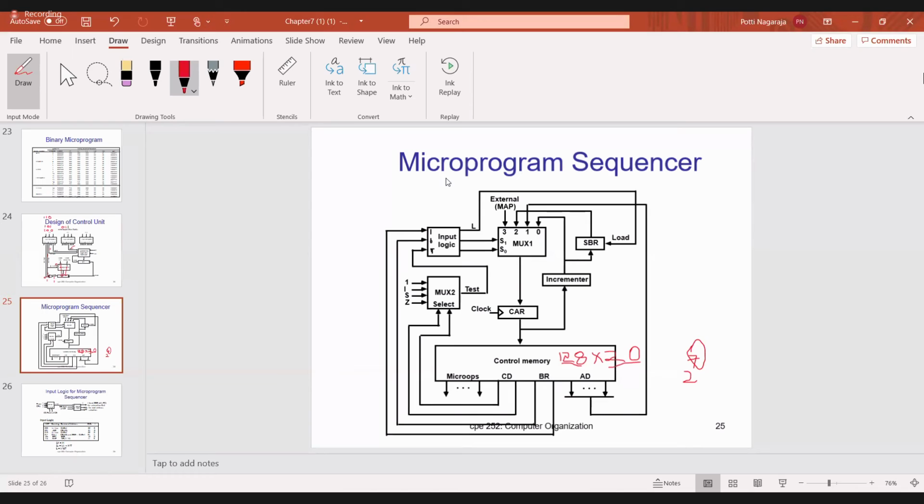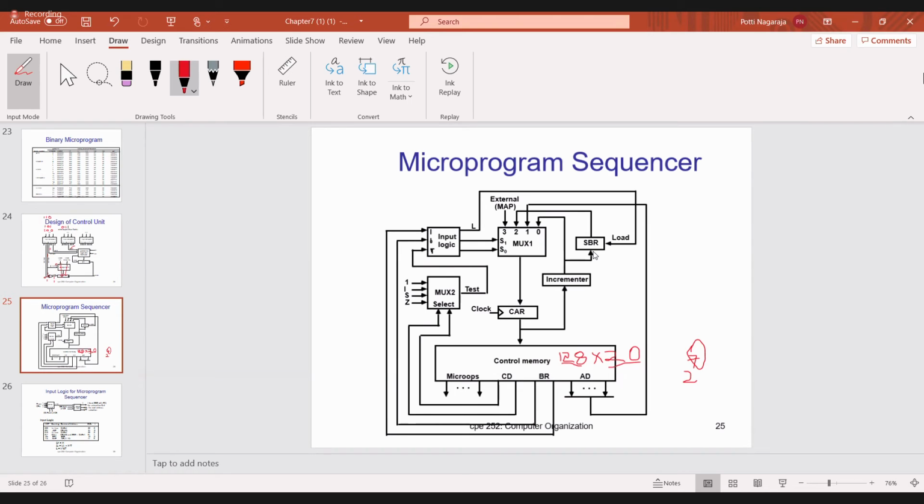Yes, sir. Now assume that the CAR register generally contains the address of the micro instruction. Now you are not getting any branch instruction, then I have to go for the next micro instruction address. How will you get that? By incrementing the CAR value. If you increment the CAR value, then you will get that value, and once again you will execute. Suppose if you want to go for program 2, then what will you do? CAR register incremented by 1, then store that value in the subroutine register.